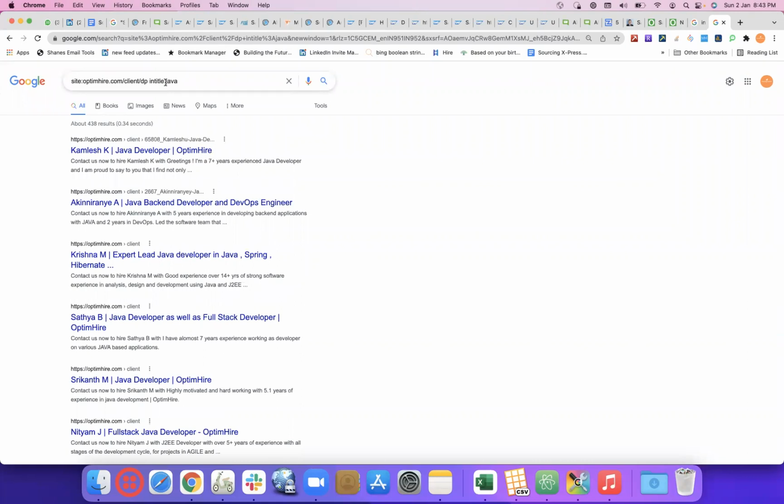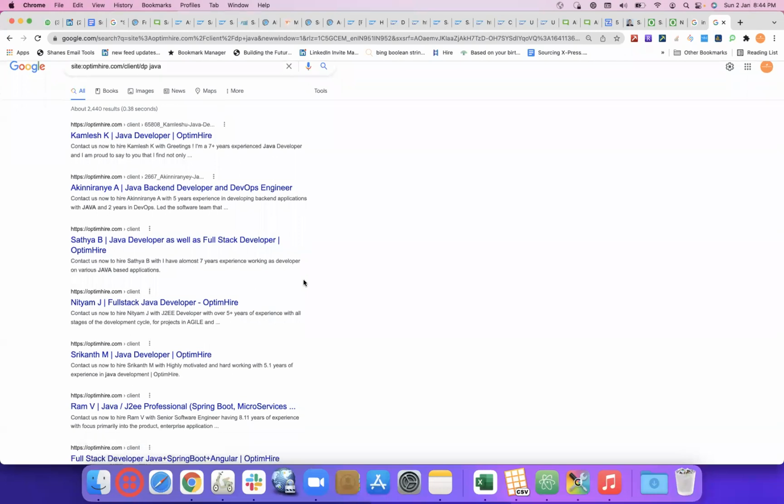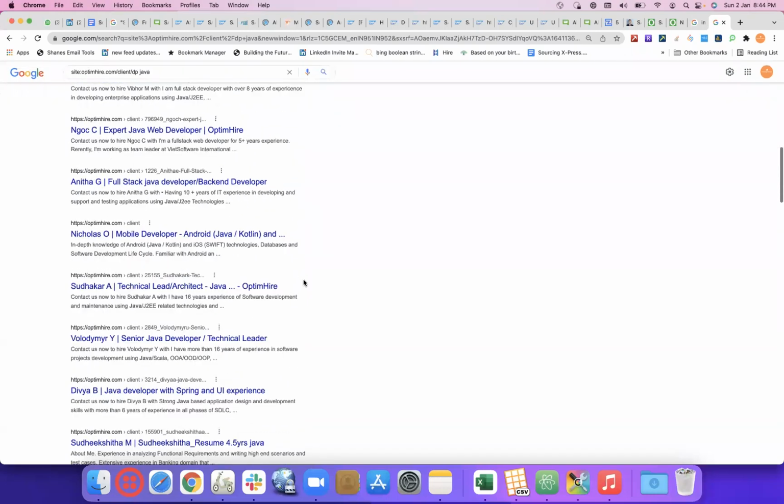If you are specific that you want a Java developer, then you can definitely keep Java developer within the quotes. But otherwise, as long as we are using Java as a skill for our search, we can just give Java. In title, it says software engineer or developer or programmer or anything like that. Still got decent enough results.